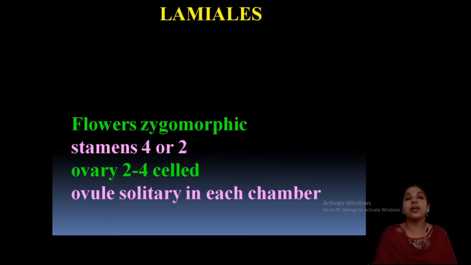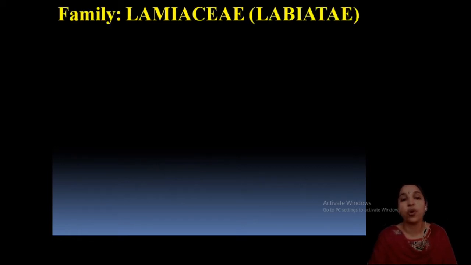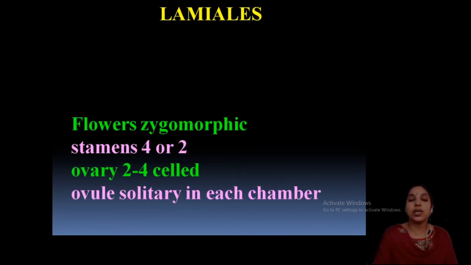So, it is a zygomorphic condition, and stamens are 2 or 4, usually 4. The ovary is 2 to 4 celled, usually bicarpellary, but it appears tetracarpellary, a 4 celled ovary. The ovule is solitary.